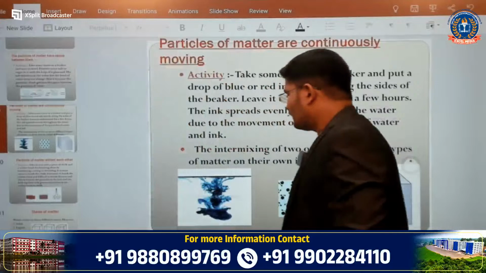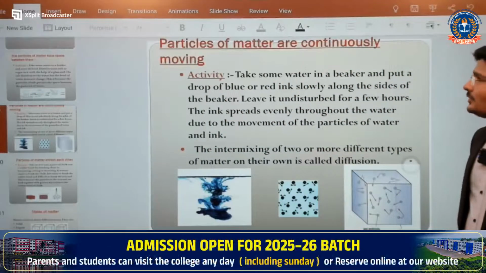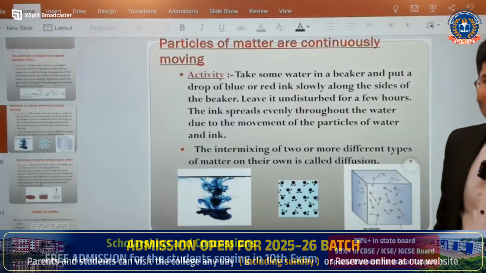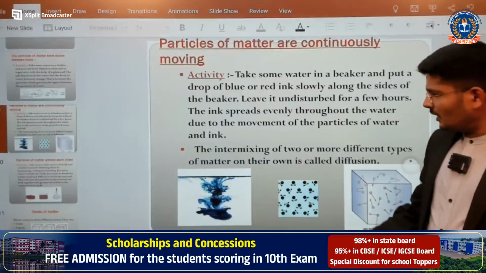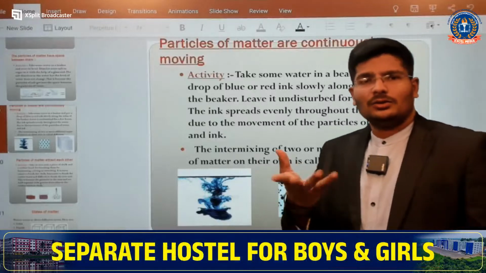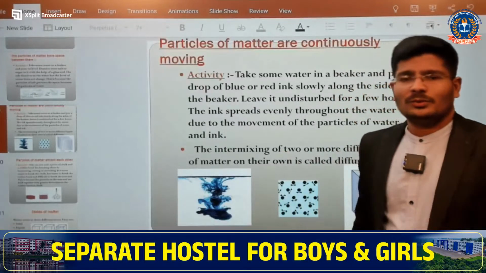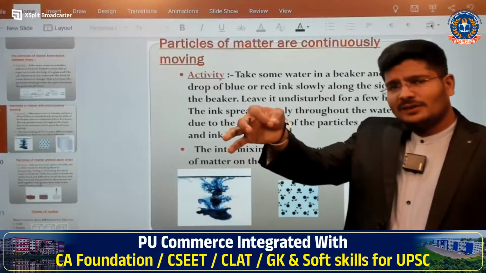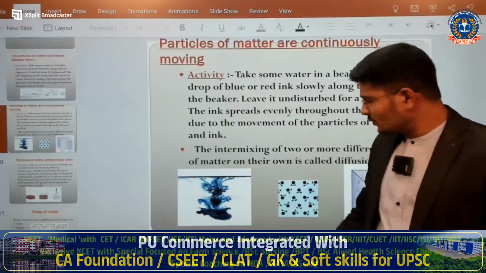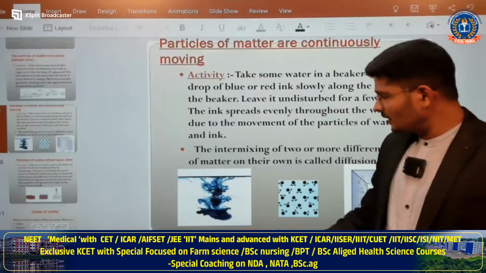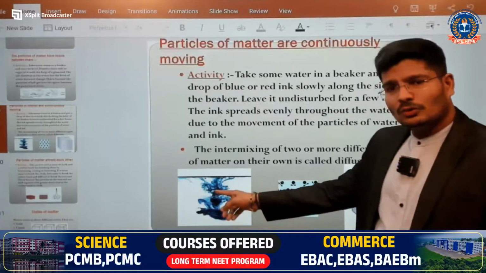This is a very important and very interesting thing. The particles of matter are continuously moving. I have already given so many examples, and here is a best example. Take a glass of water and add ink, for example Ujala, or if you use a fountain pen, you will have ink. Put a drop of ink. What is going to happen? You can see this orientation, isn't it? It is going to move. Slowly it will be moving.